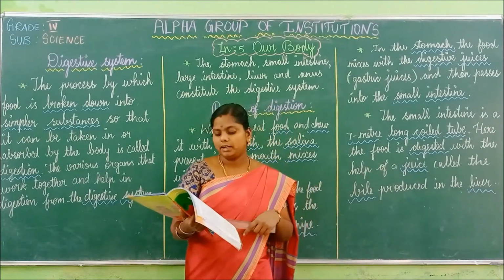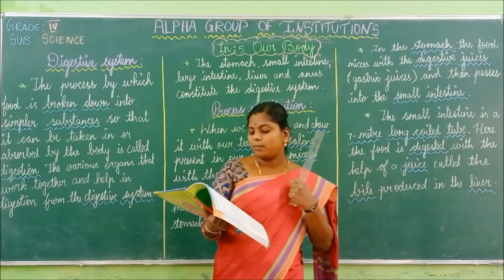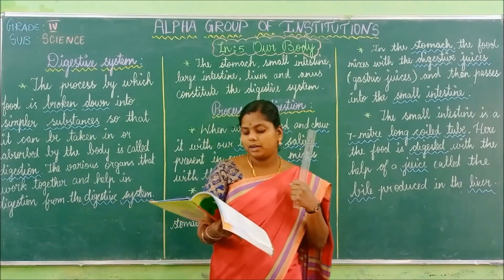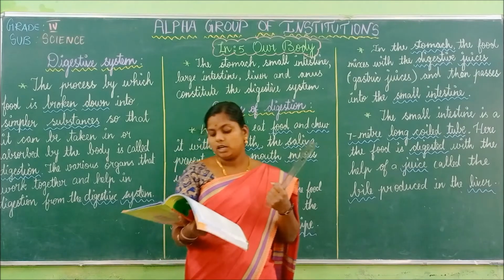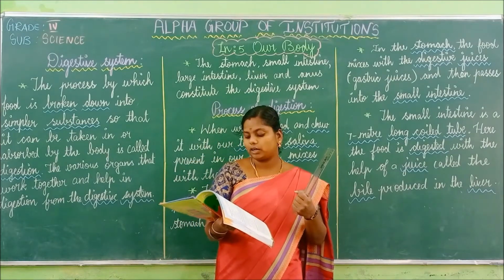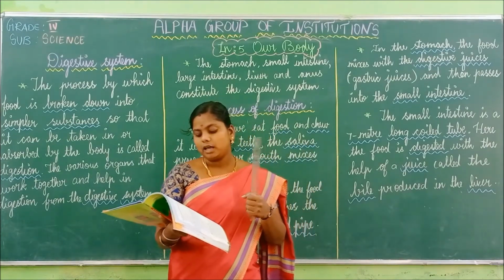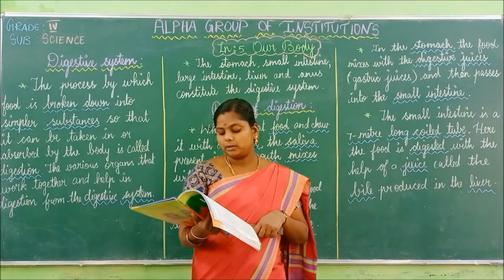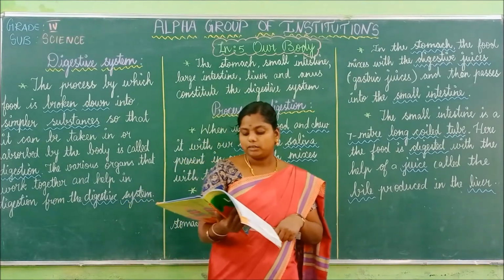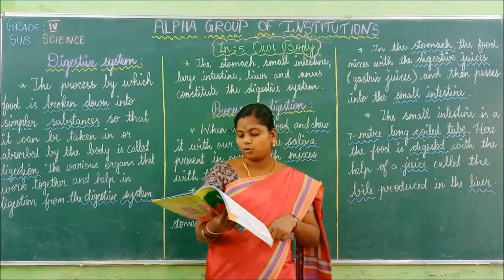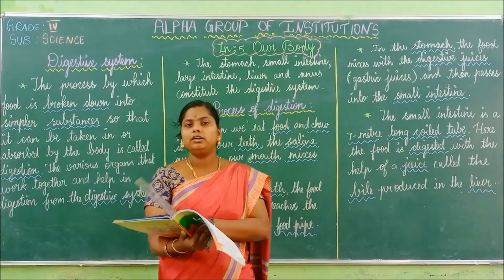We said that if you place the palm on your heart, on the left side of your chest, you will feel the rhythmic beating of your heart. The heart is an internal organ that is reddish brown in color. It is protected by the rib cage. It is roughly the size of your fist. The heart helps in the proper circulation of blood in our body.